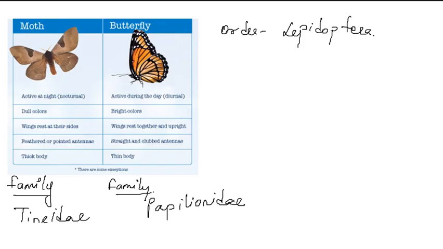Both fall under the same order, still the similarities between them are few and the dissimilarities are also few.